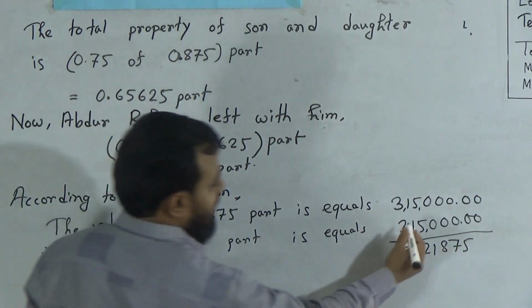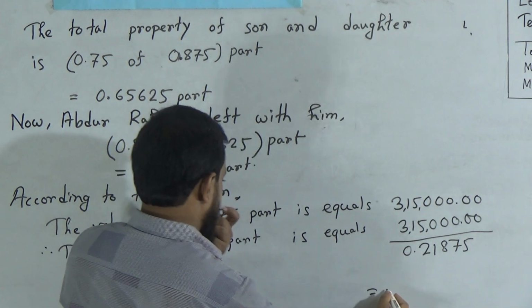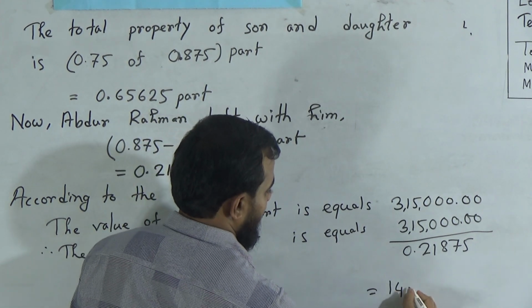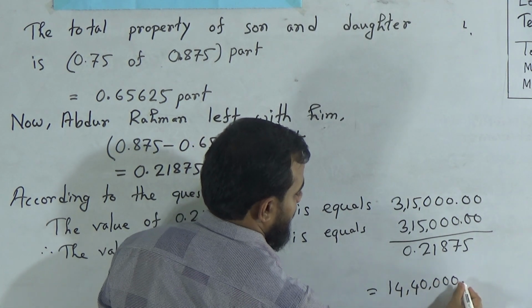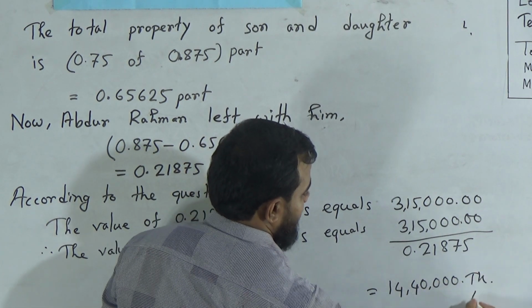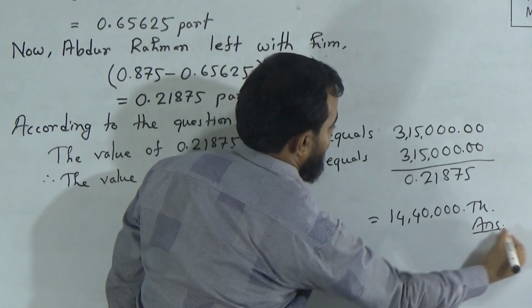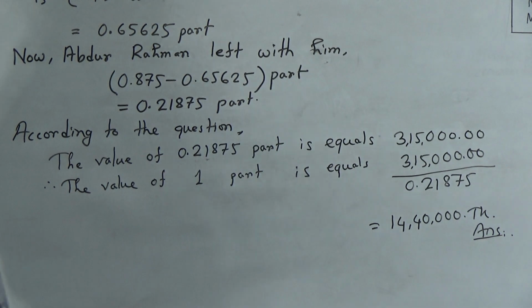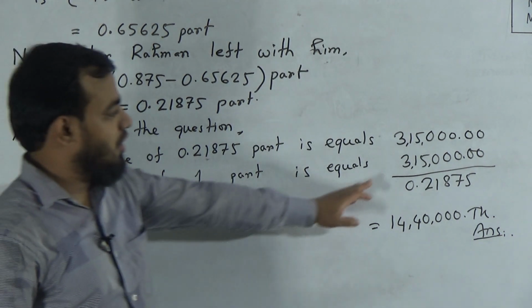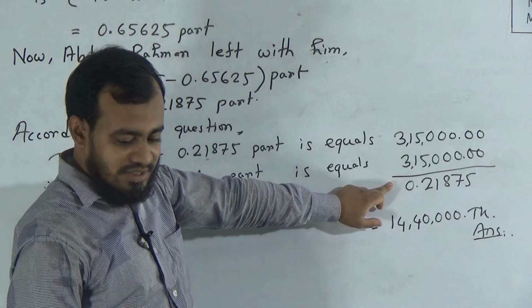We divide this and we will get 14,40,000 taka. Our answer is this one, because we have to calculate the whole property's price. It's a simple division, you can do it with a simple calculator.